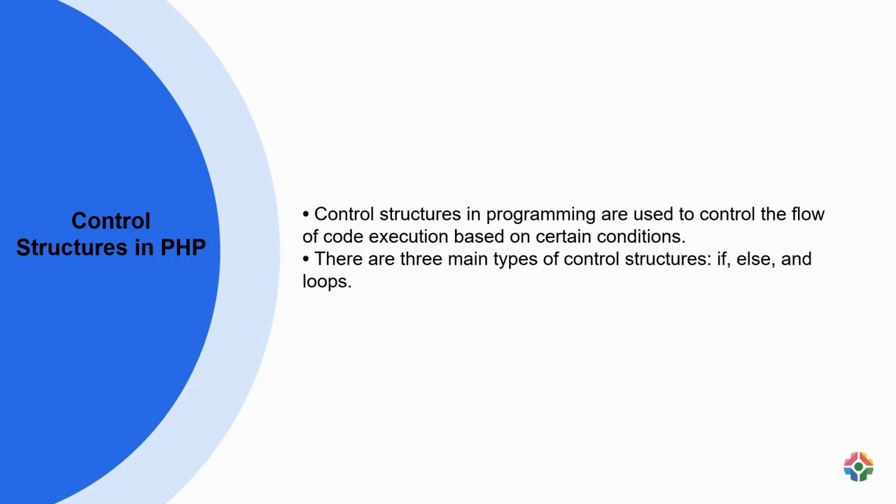Lastly, loops are utilized for repeating a block of code until a specified condition is no longer met. For instance, a loop can iterate through a list of items to perform a certain operation on each item. Understanding and effectively implementing control structures are essential skills for developing logic and functional programs.